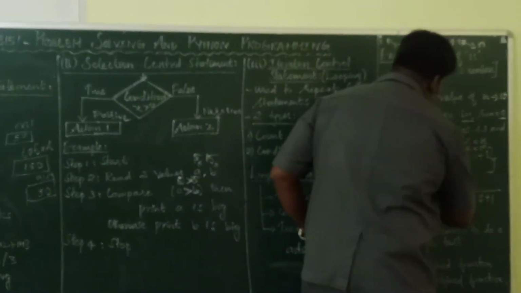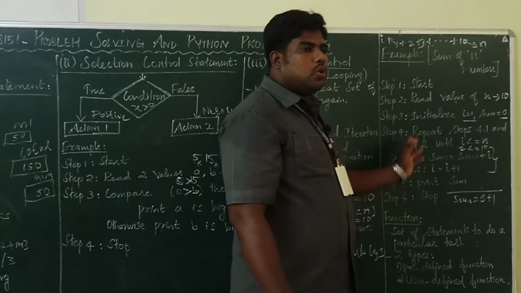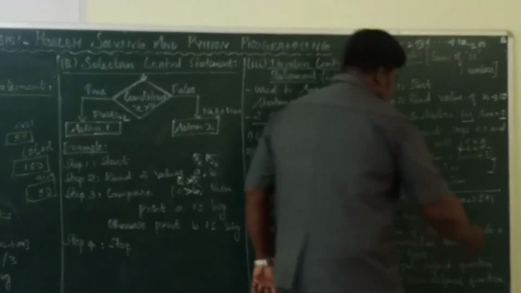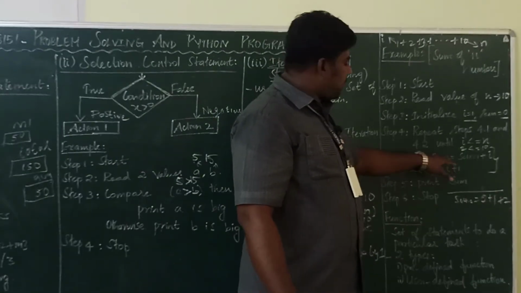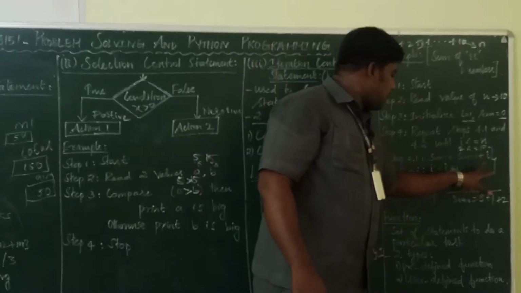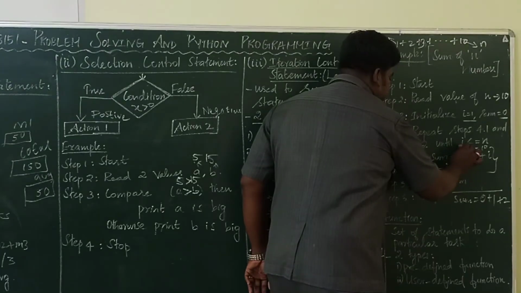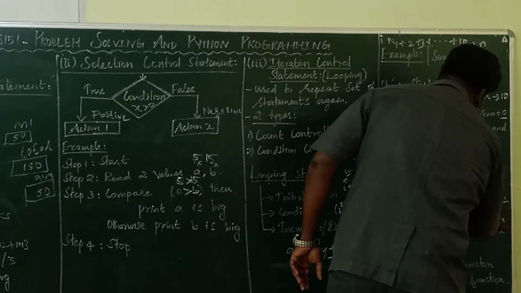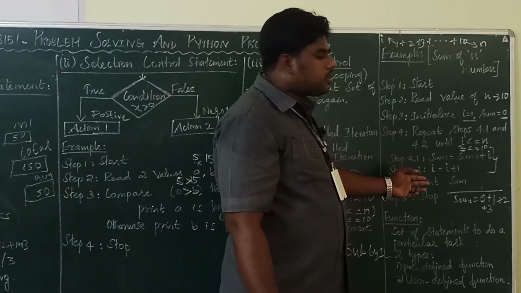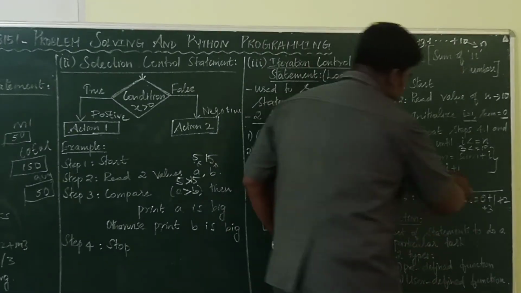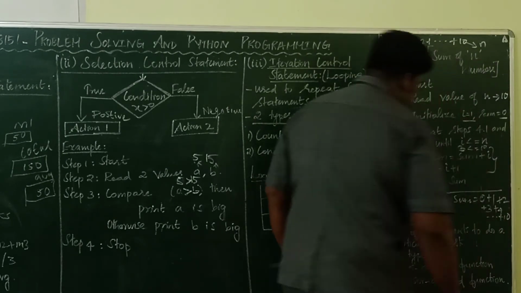Already I is 1. Now 1 plus 1 means 2. So now the I value is 2. 2 less than 10. Again, sum is sum plus I, so inside the sum 1 is there. 1 plus 2. Again increment. I value is changed to 3. So sum equal to 3 plus 3. Again increment. I equal to I plus 1. 4. So again you are adding with sum. Till that it will reach 10.